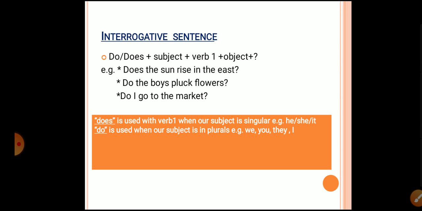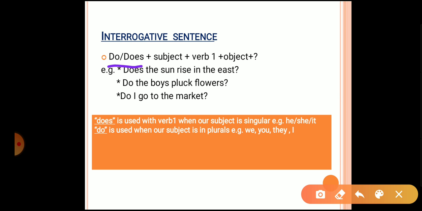So here also we had used do or does as the helping verb, so we have brought it forward. First of all we'll be using do or does, then we'll be using subject and verb's first form, object and question mark. This is a very important thing. The interrogative sentence is always incomplete without the question mark.